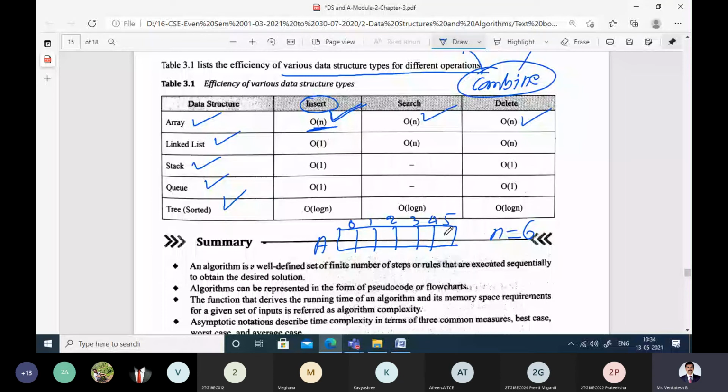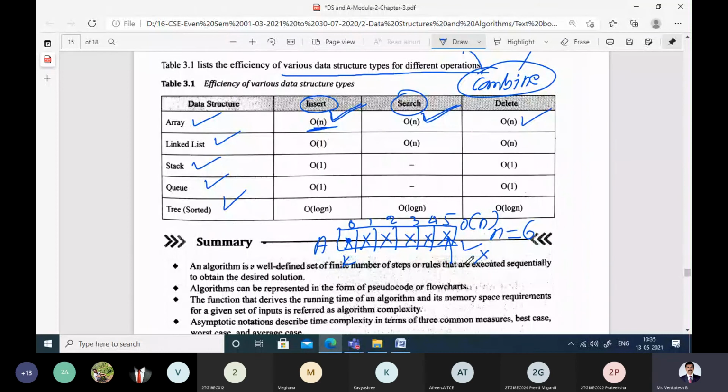Search. Similarly, searching. If you want to search for an element, it is possible that the element you want to search is present at the last. So it is coming in big O of n. That means at least n comparisons you have to do. First compare with the first element. That means the key element, whatever you want to search, is it present here? Worst case, if it is not present here, compare with this. Again, it is not present. Comparison is failing, and after the last comparison, it can pass or fail.